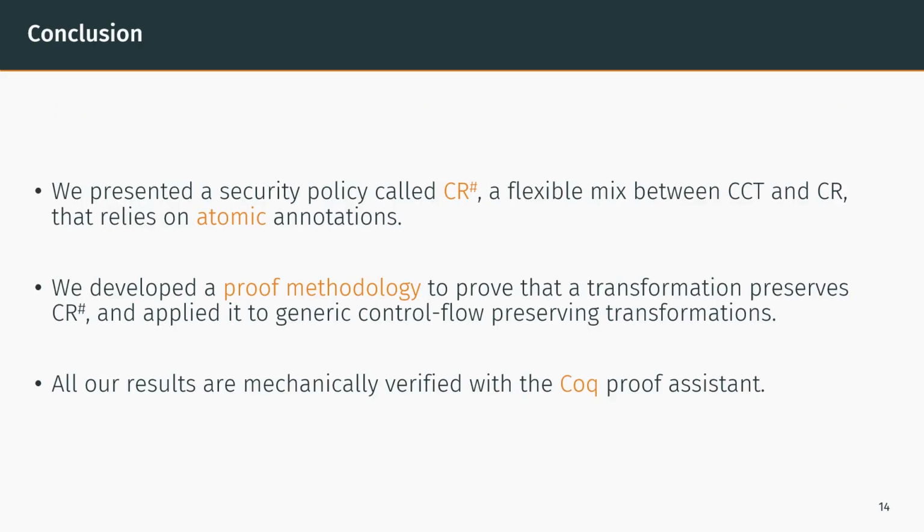To conclude, we presented a new security policy called T-sharp, which is a flexible mix between constant time and the CR policy. The policy relies on syntactic annotations called atomic. Next, we developed a proof methodology to prove that a transformation preserves the T-sharp policy. We then applied it to generic control flow preserving transformations. And last, all our results have been mechanically verified using the Coq proof assistant.